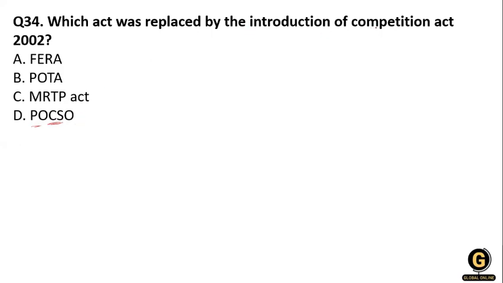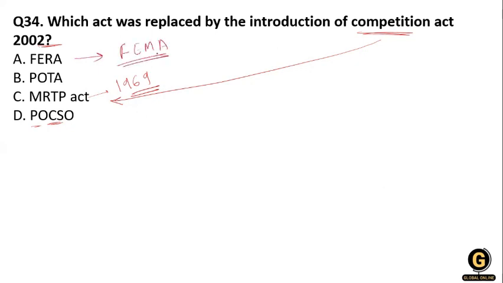So the Competition Act 2002 replaced the MRTP Act, and the MRTP Act is 1969. Clear? And FERA is replaced by FEMA.